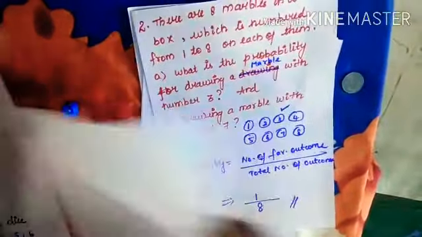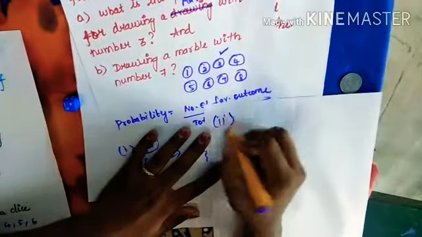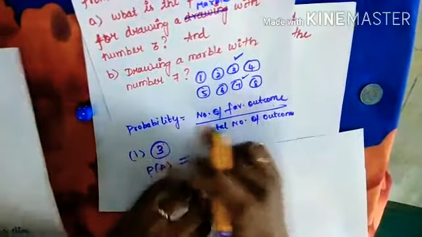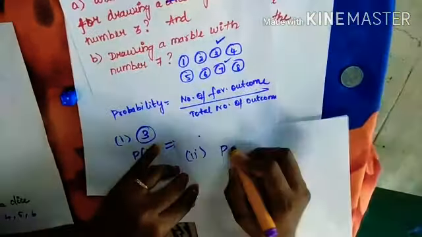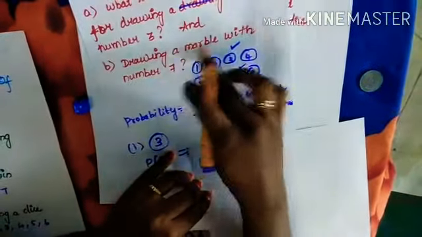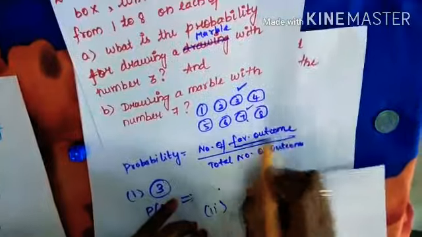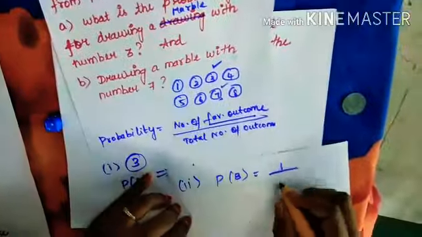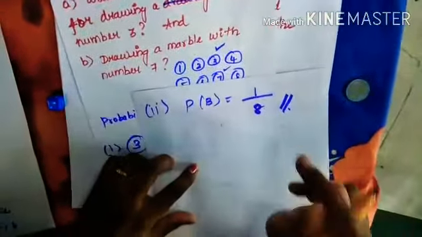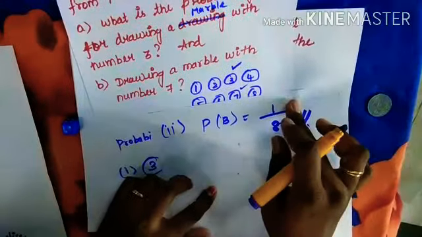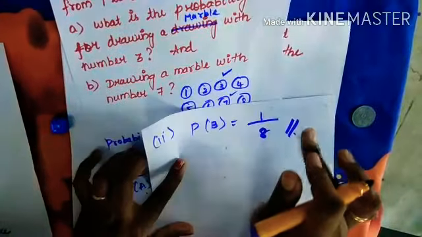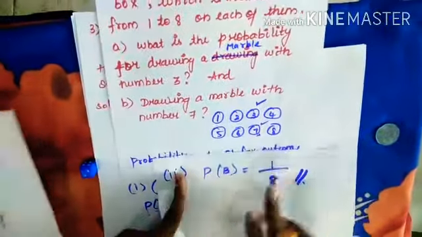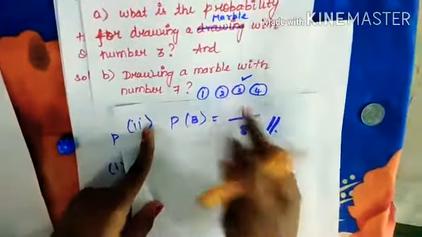For the second sum, what are they asking? Drawing a marble with number 7. How many 7s are we having? Only 1. So again, what is the formula for probability? Let us take this as sum B. So probability of B is equal to drawing a marble with number 7, only 1. So your favorable outcome is only 1, and the total number of outcomes is 8. So 1 by 8. Every time you write the formula and try to solve the problem. Here I didn't write the formula, but you have to write the formula again and again and solve the sum. Only one 7 we are having and the total number of outcomes is 8. So your answer is 1 by 8.